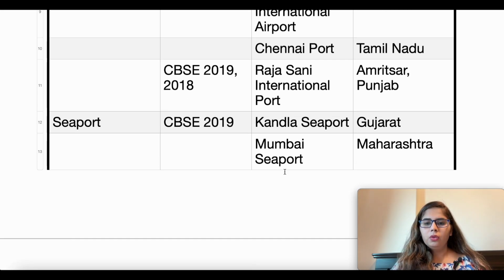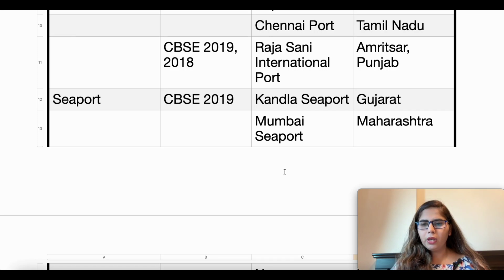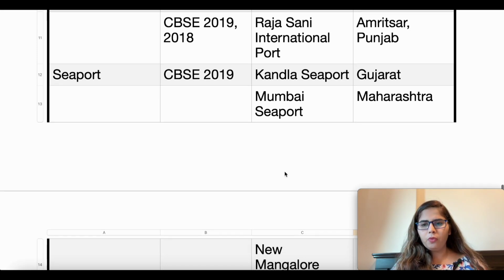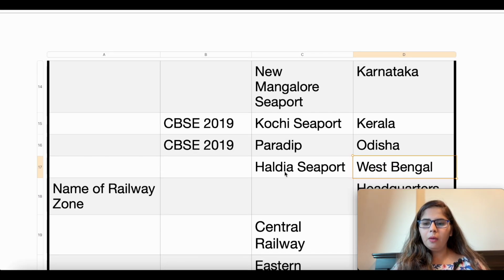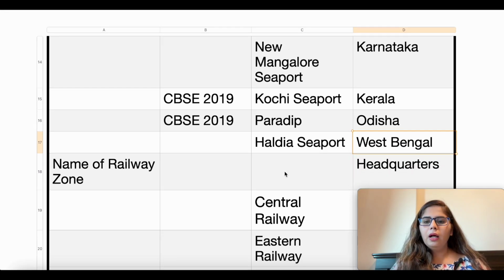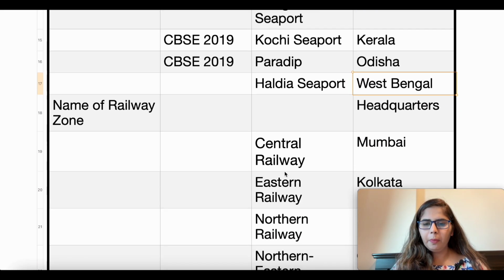So these are the airports. Now we have the seaports. So Kandla seaport, which is located in Gujarat, then Mumbai seaport, basically in Maharashtra, then New Mangalore seaport, which is in Karnataka, Kochi seaport, which is in Kerala, Paradip in Odisha, Haldia seaport, which is in West Bengal. So Kochi and Paradip were also in the 2019 paper.